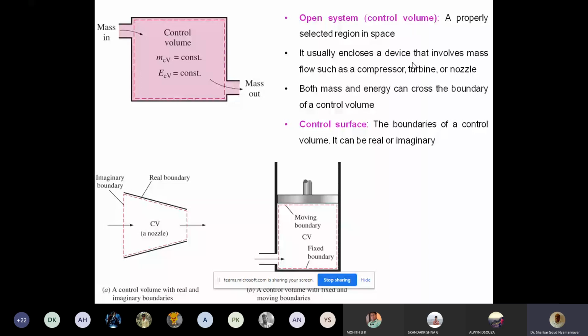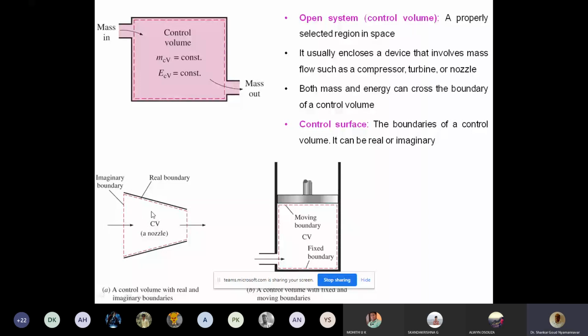So if you take another example, a nozzle. A nozzle is used to increase the kinetic energy of the gases or liquid, whatever it is. So if you see here, the fluid moves from the left side to the right side. This is the flow direction of the fluid. When I say fluid, it can be liquid or it can be gas. Gases and liquids together are called fluid. So when a fluid, either liquid or gas, moves from left to right in a nozzle,